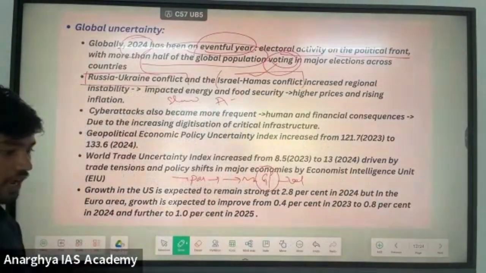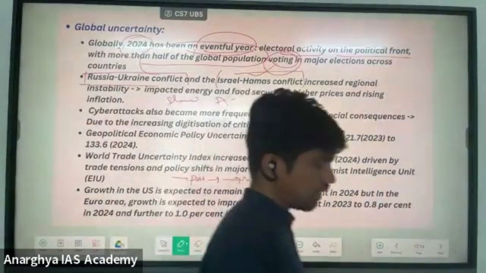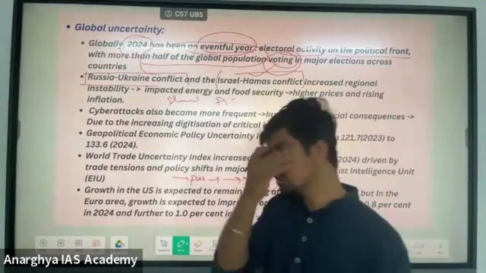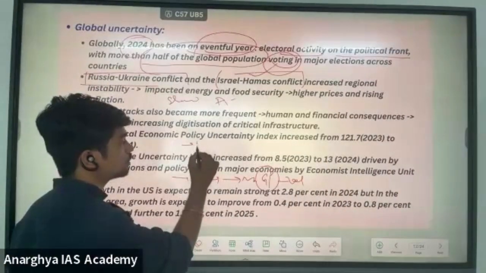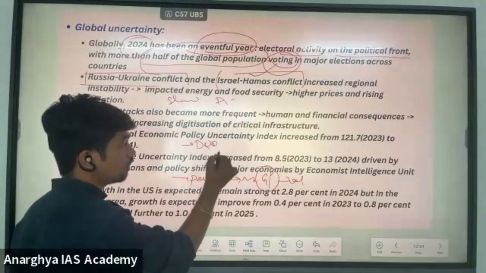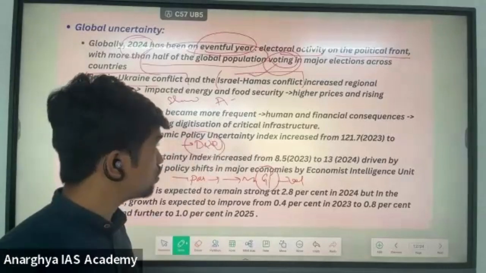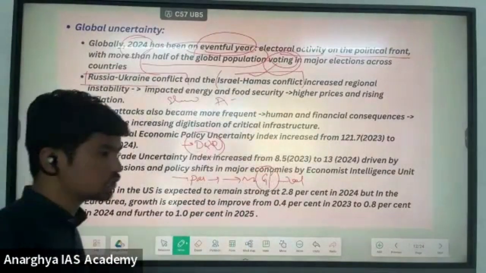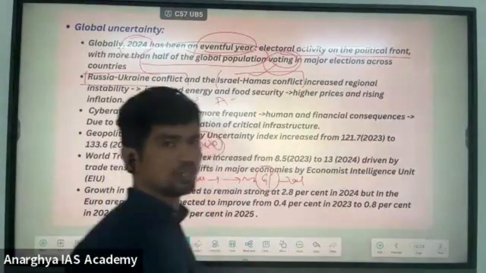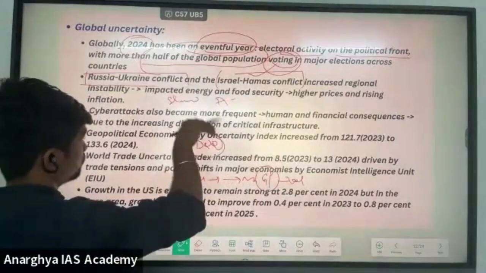As I said in the preface, this year's economic survey is saying that we should focus on our domestic growth and deregulation. Now I think you understood why the economic survey mentions this on the starting page only. They have mentioned India should focus on domestic growth and deregulation. This is the reason.